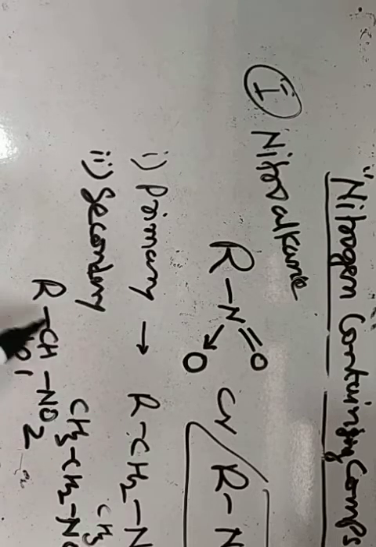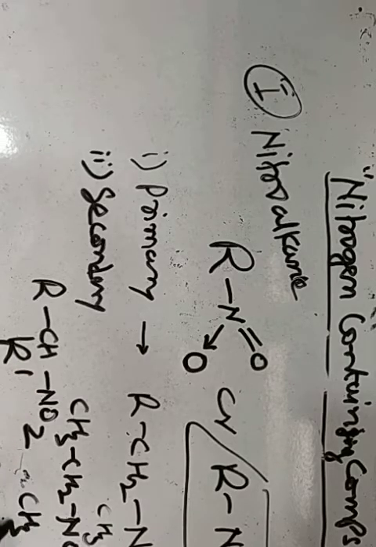This is the representative formula for secondary nitroalkane. And example: CH3-CH(NO2)-CH3, 2-nitropropane, is an example of secondary nitroalkane. 2-nitrobutane and 2-nitropentane are other examples of secondary nitroalkane.